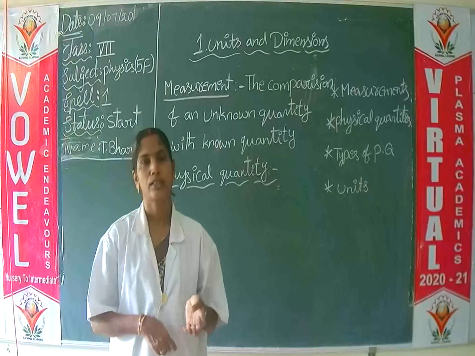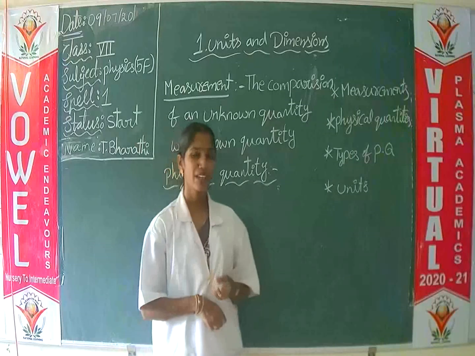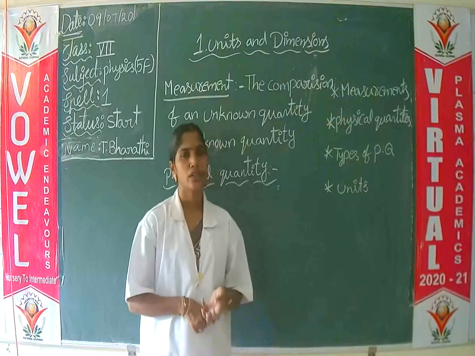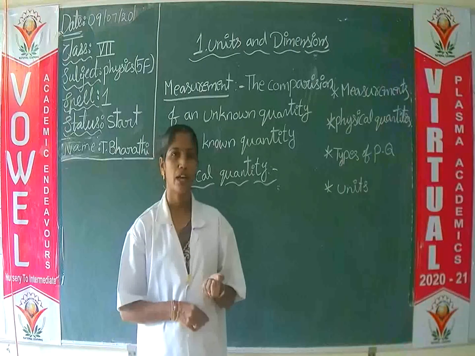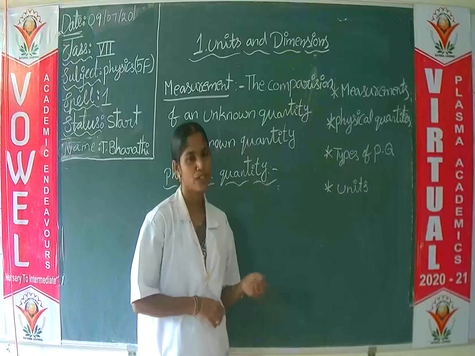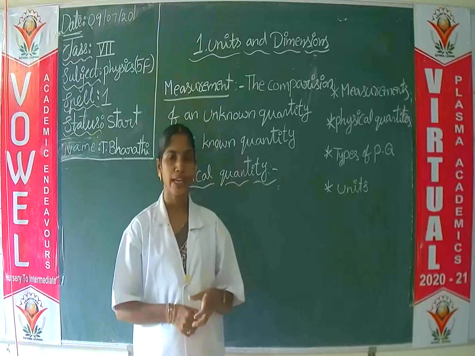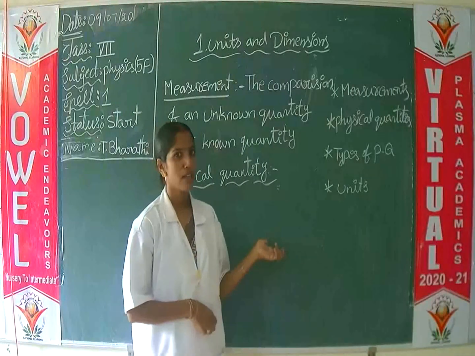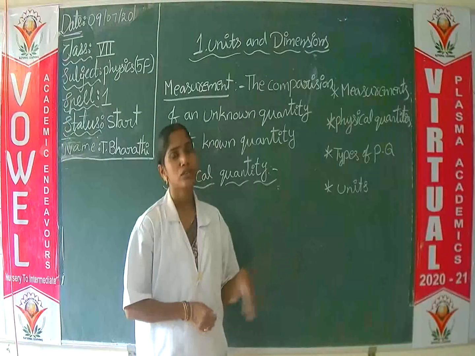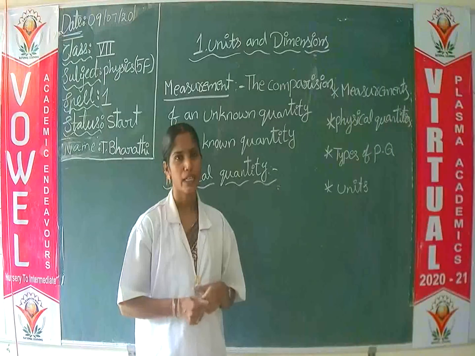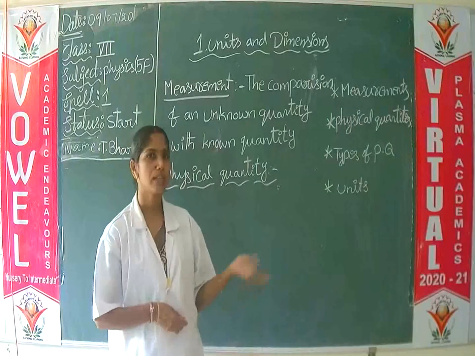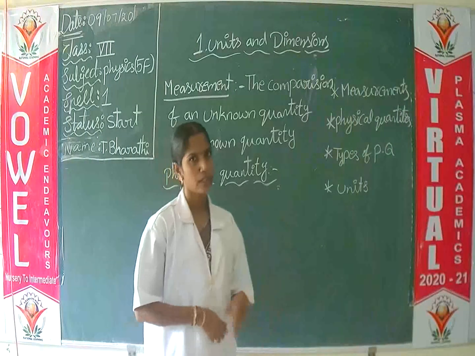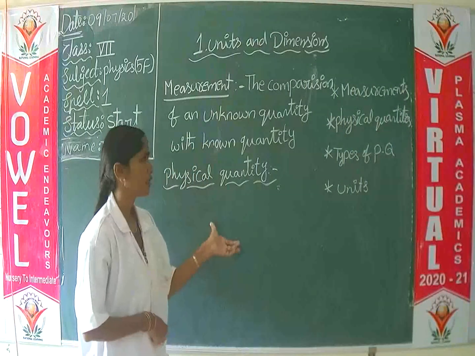Now you say to the vegetable seller, I want half kilo brinjal, 1 kilo tomatoes. There 1 kilo, half kilo, those all are what? Quantity. Yes or no? How much or how many? That is called quantity. What is physical quantity?